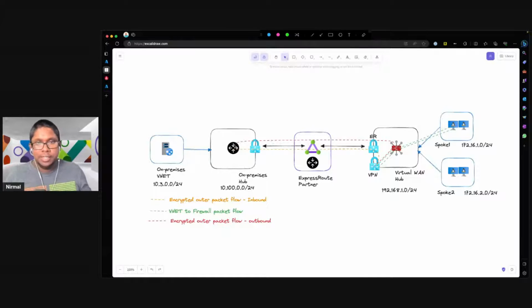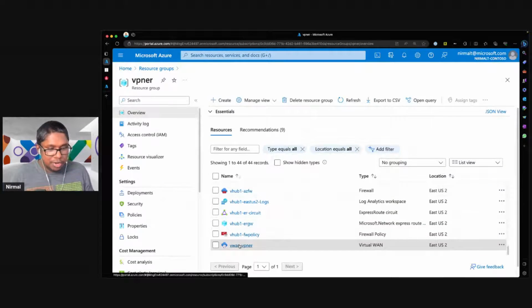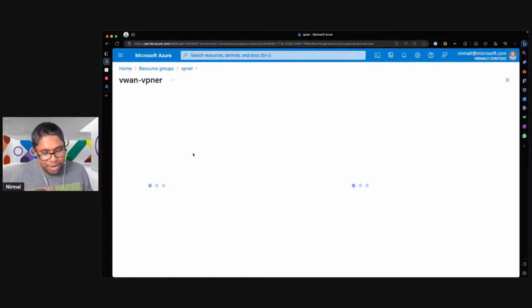What I will do next is go to the Azure portal and walk you through how I've set this up, and also do a quick demonstration to show how this works, and also we'll have a look at the firewall logs to validate the packet flow that happens when the VMs talk from this end to the VM on the branch side. So moving to my Azure portal, I'll start with my Virtual WAN hub.